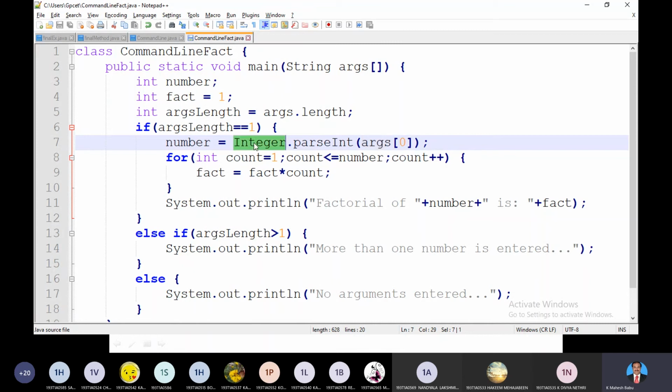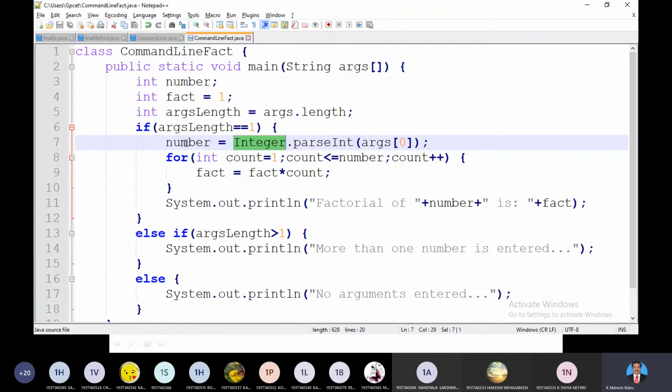Int is a data type. Integer, with capital I, is an integer class. Integer class is a wrapper class. There we can have certain methods. Those methods are meant for different purposes. Here I would like to convert a string value, whatever supplied by means of args, into integer form. This method will be defined inside the Integer wrapper class.